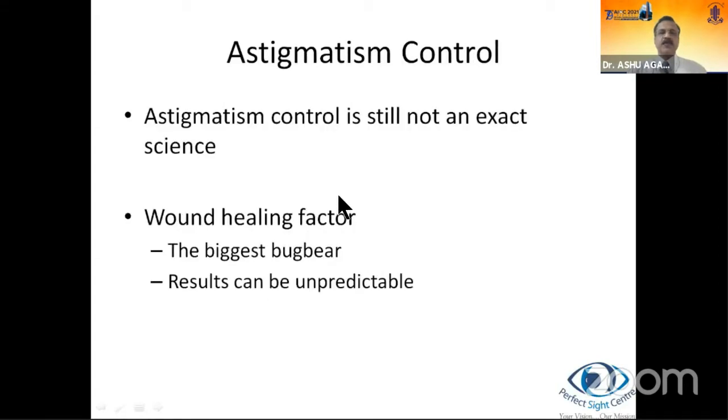Astigmatism control is still not an exact science. It is both science and an art. Wound healing is the biggest bugbear, which causes unpredictable results despite the best possible effort.